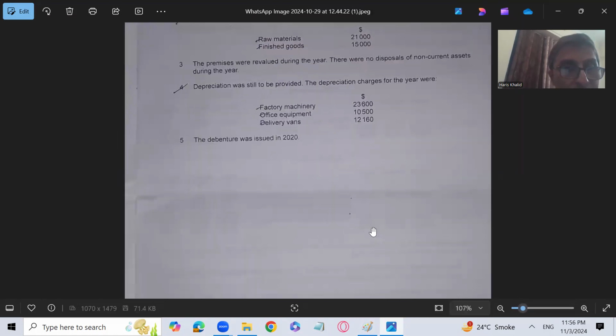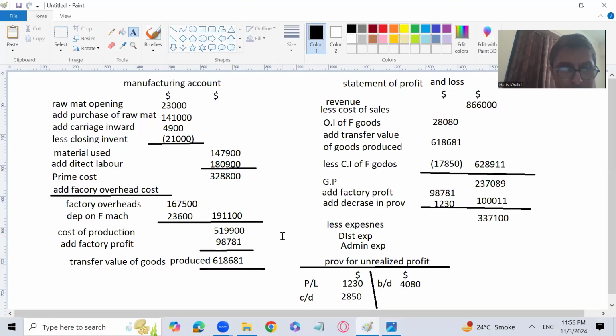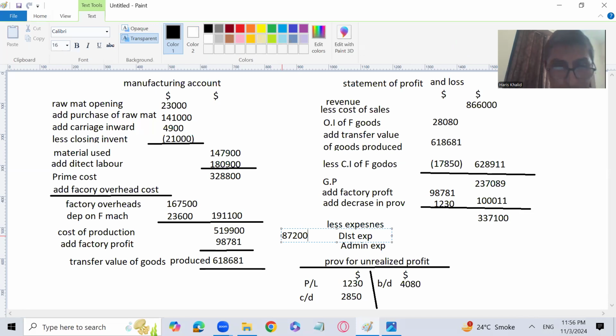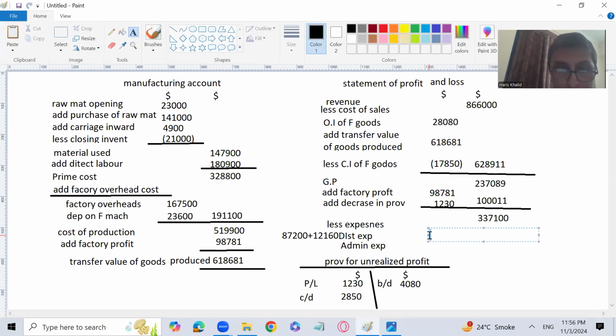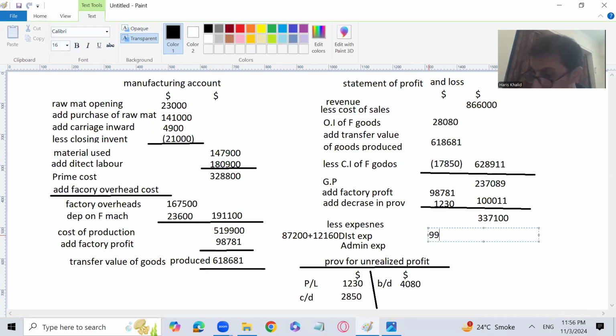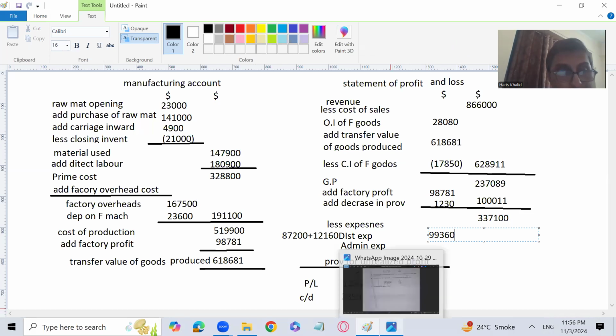We need to add depreciation of the delivery van into this. 87,200 plus 12,160. Let me go for a total. The total is 99,360. So the distribution expenses are 99,360.